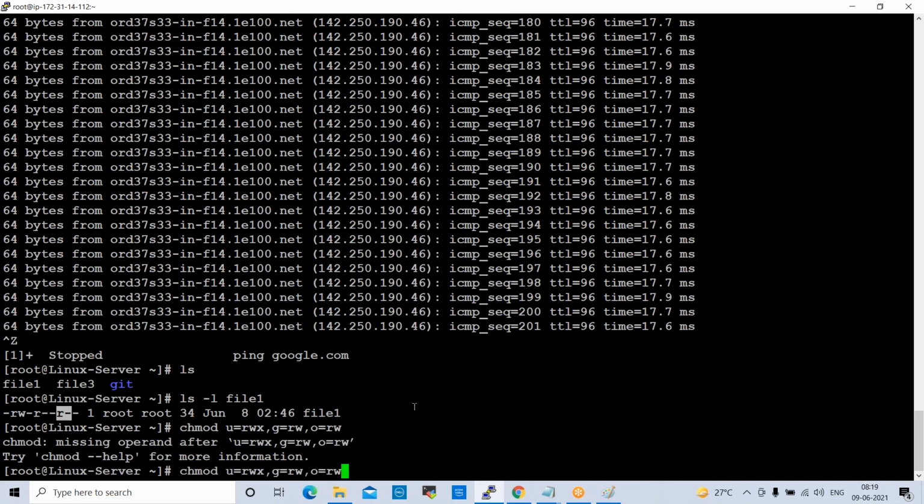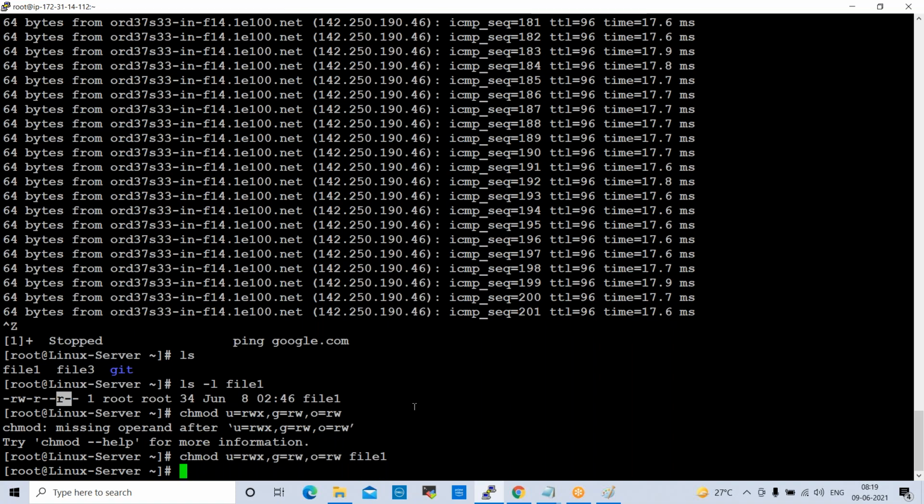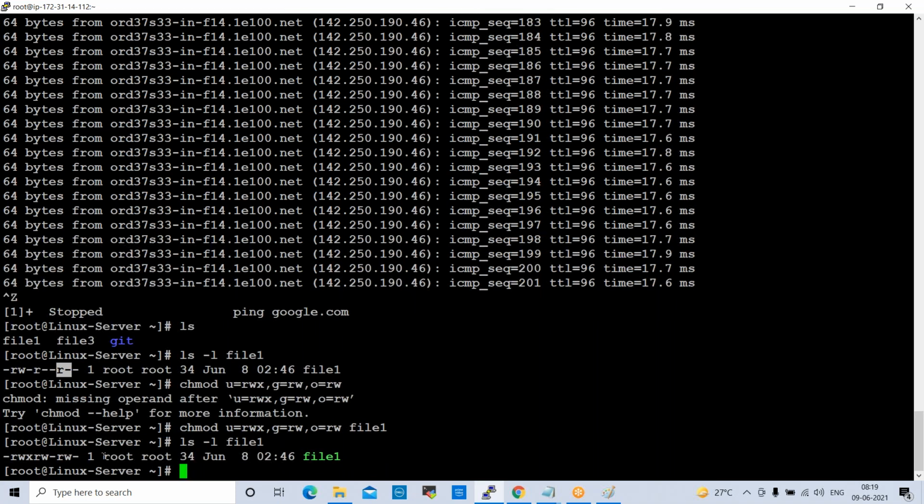Okay, we need to give the file name, right? Space file1. Now if you go and check here, ls -l file name. See here, owner level or user level read write X, group level read write, others level read write. So we modified it in a different way.